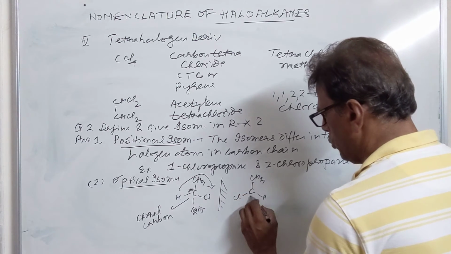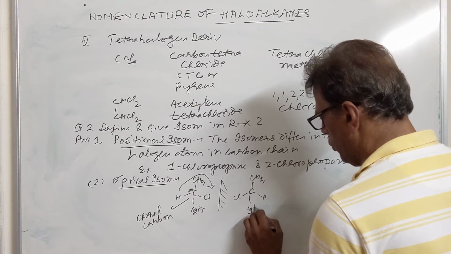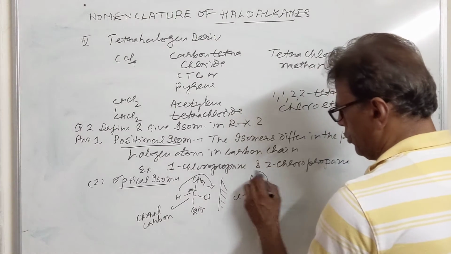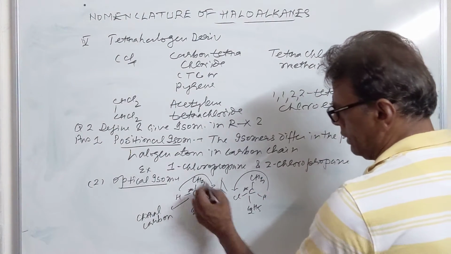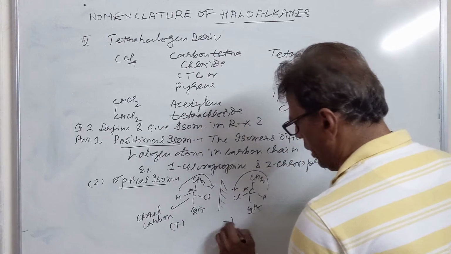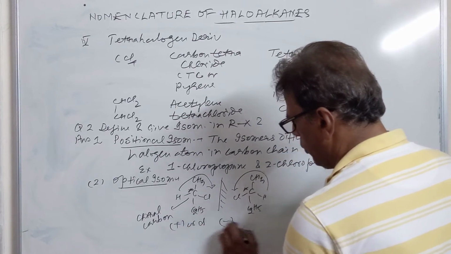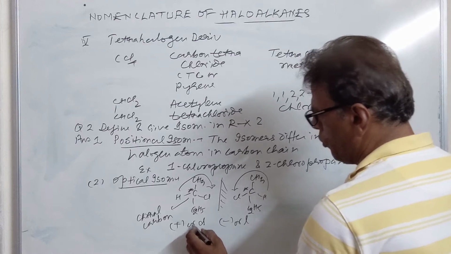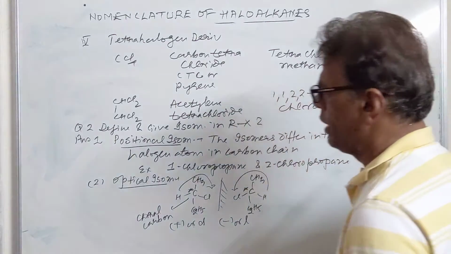Light is always rotated from the small group to the larger group, hydrogen to chlorine in this case. In this case it is the plus compound, this is minus, or it is D, this is L. It is dextrorotatory, the other is levorotatory.